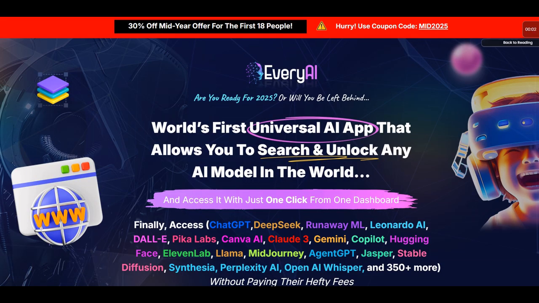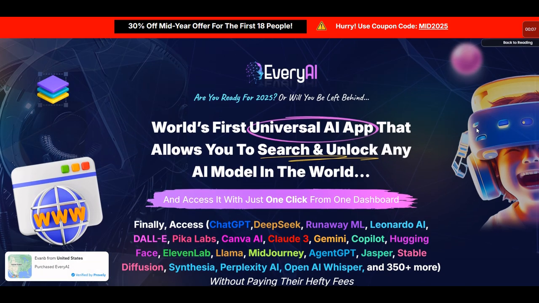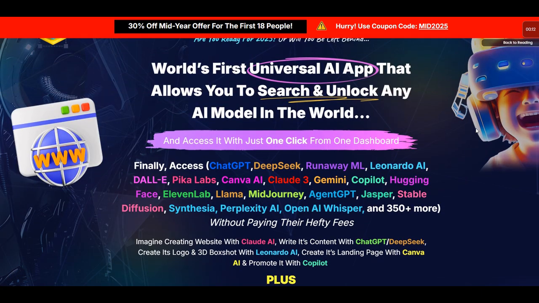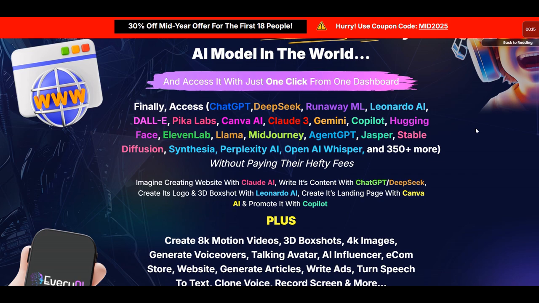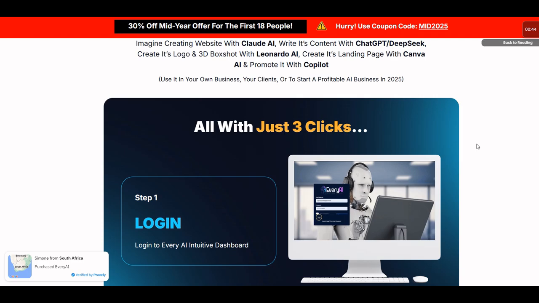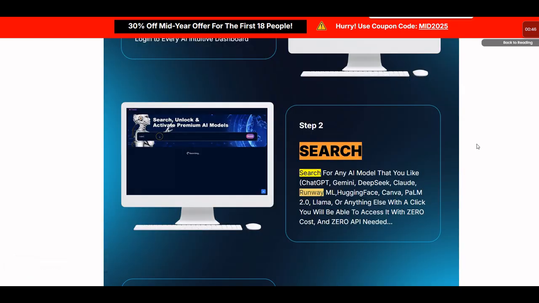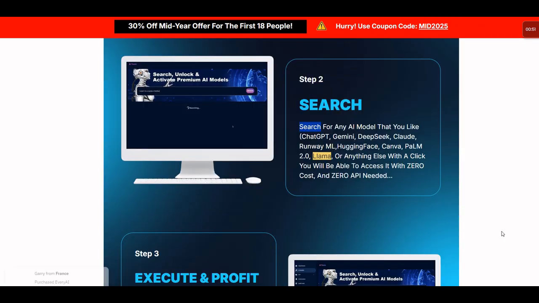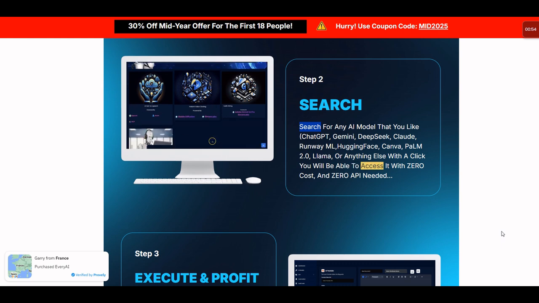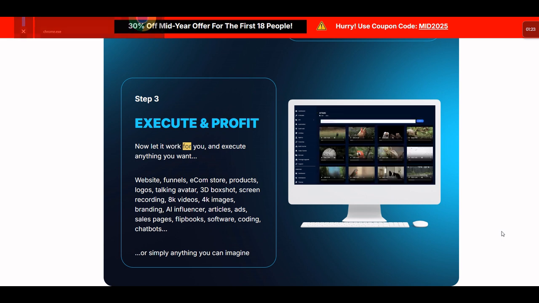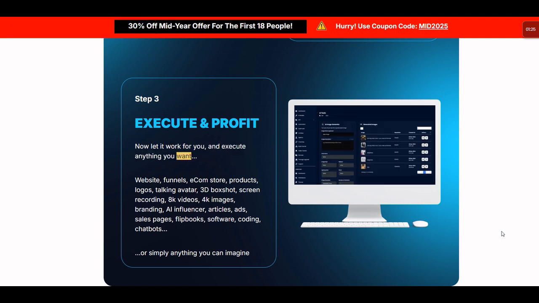Imagine creating a website with Claude AI, writing its content with ChatGPT/DeepSeek, creating its logo and 3D box shot with Leonardo AI, creating its landing page with Canva AI and promoting it with Copilot. Search for any AI model that you like: ChatGPT, Gemini, DeepSeek, Claude, Runway ML, Hugging Face, Canva, Palm 2.0, Llama, or anything else. With a click you will be able to access it with zero cost, and zero API needed. Now let it work for you, and execute anything you want.